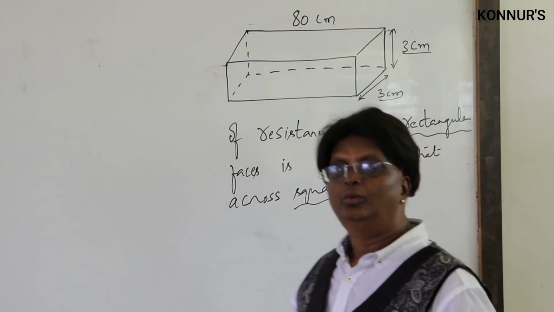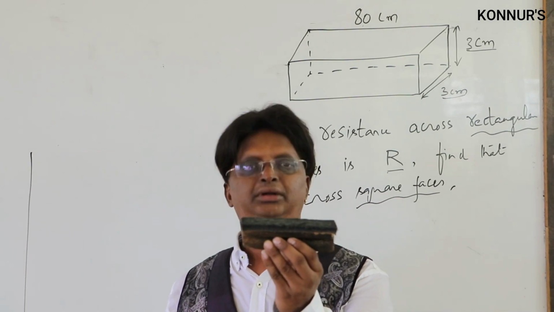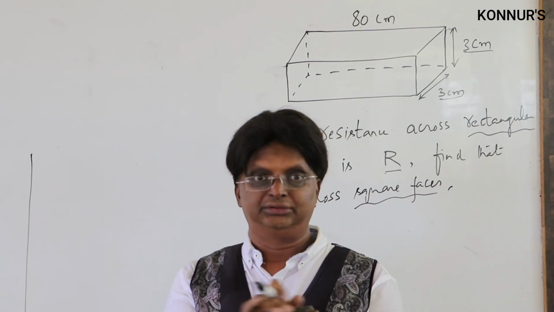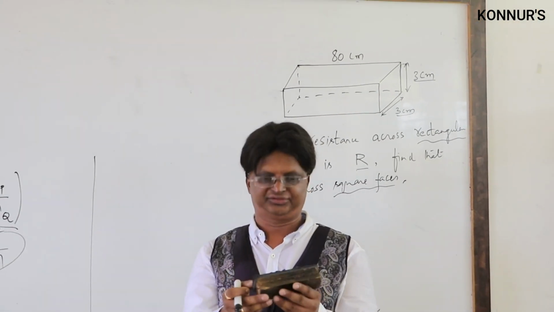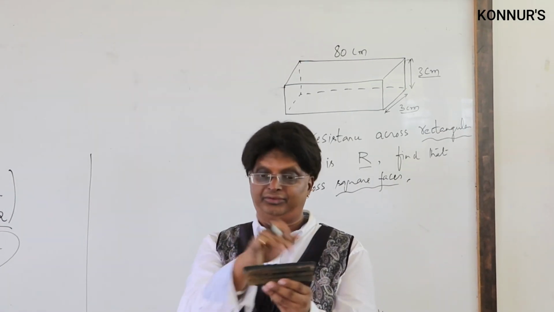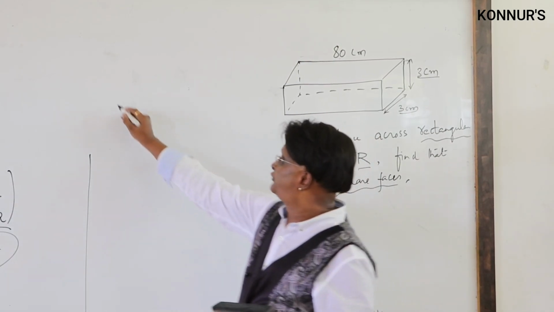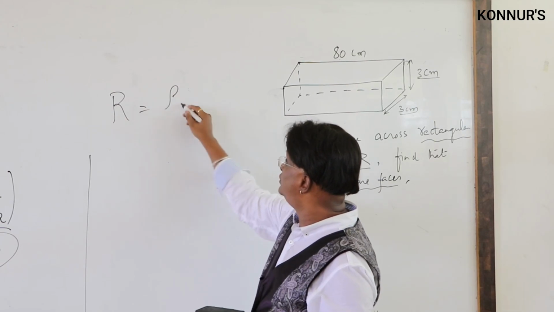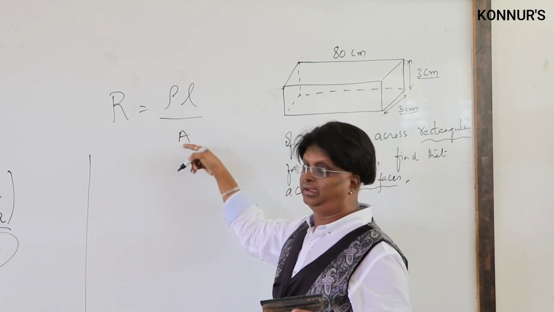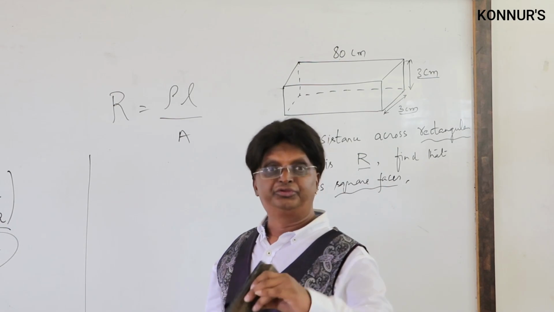Now, generally, what do we mean by length? Suppose I consider this as a slab, our general notation is that the biggest dimension will be the length, and the other two dimensions will be B and H. This is our regular idea, right? Longest dimension, length, the other two dimensions B and H. Now, in the expression R is equal to rho L by A, what is the true meaning of this L and A? Earlier we were talking about a wire, therefore we used it with general notation.